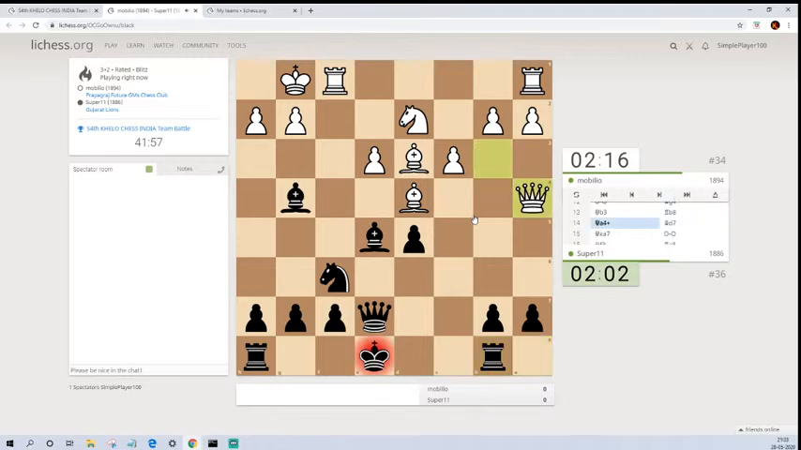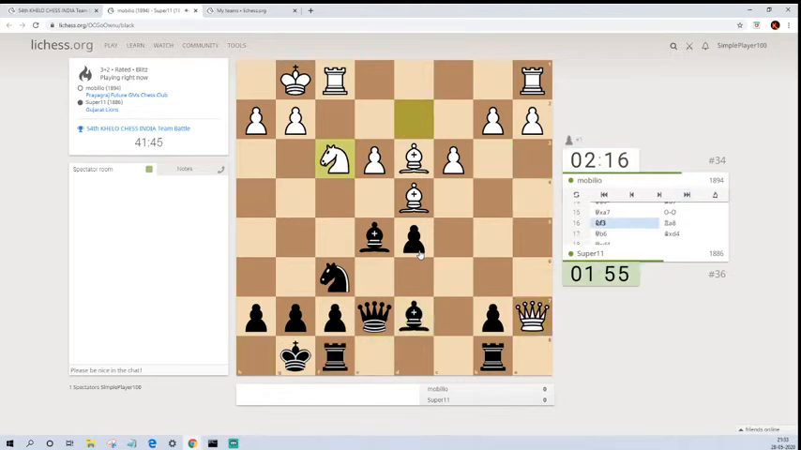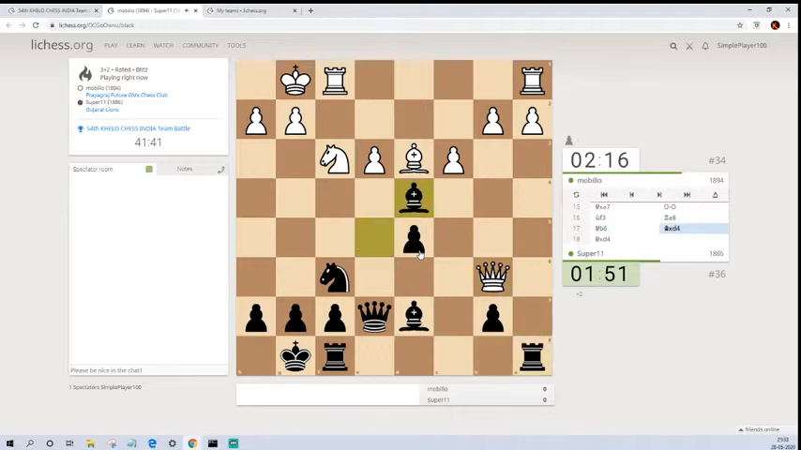I think bishop takes e7 was possible here, attacking this rook again, and if rook moves, then bishop can go back to d4. Okay, so queen a4 check was played, bishop d7, queen takes a7, castles, knight to f3, rook to a8, queen to b6, bishop takes d4, queen takes d4.